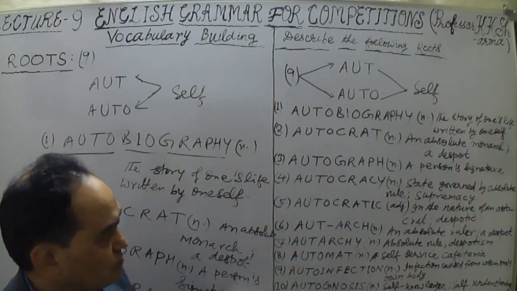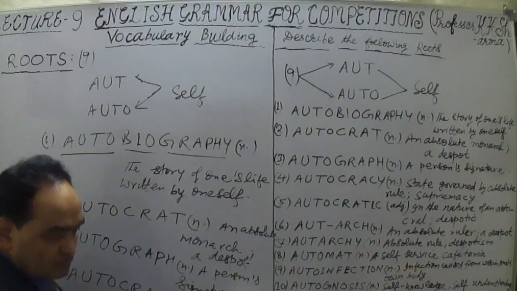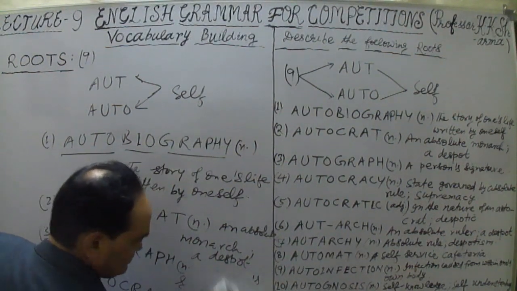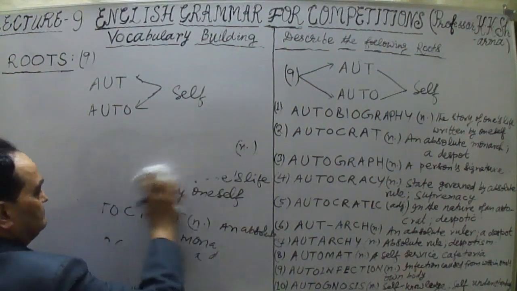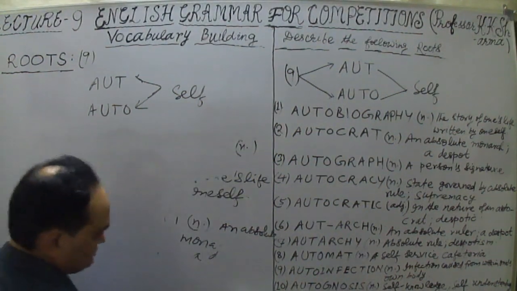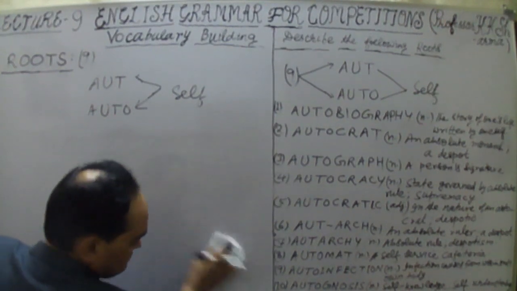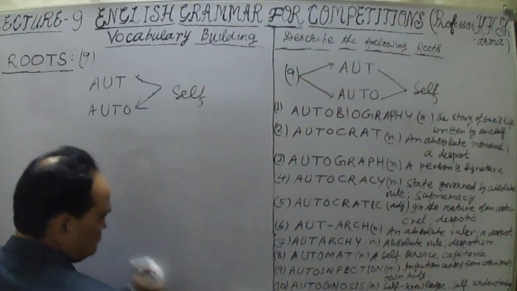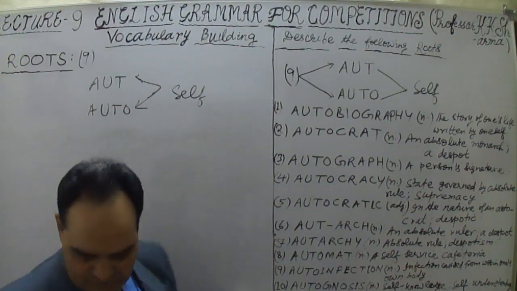So this is known as autocracy. Here the four words are taken. Now let us take the fifth word onwards. What are the other six words I have to talk about? This is a very important root. Please note it down, and it is going to give you a lot of words immediately.